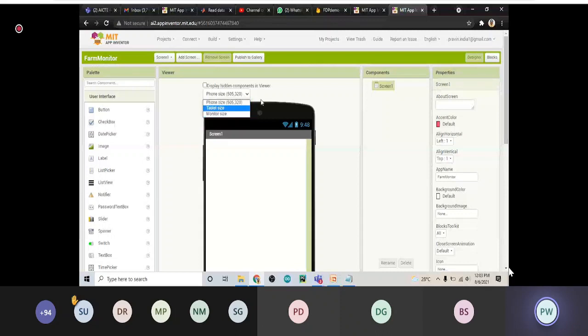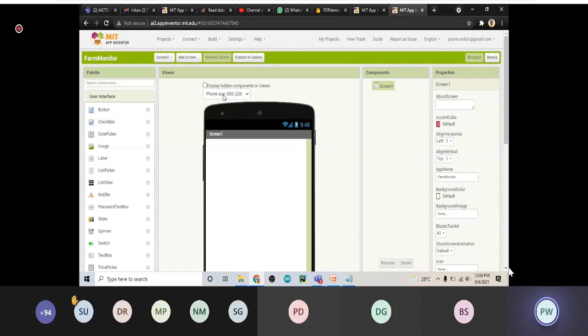Suppose you would like to make your app for a mobile phone, you use that. If you would like to make your app for tablets, you make it that way. If you want to make an app for monitors, just like nowadays TVs have their own apps, you can make an app for that size. As we are developing our app for mobile, we'll go for the phone size. So what is this?